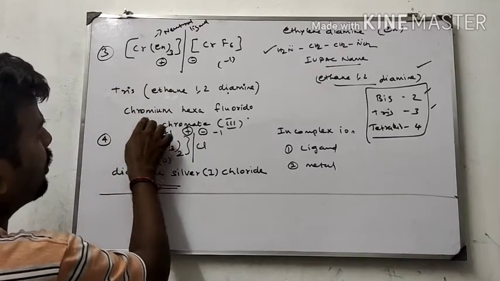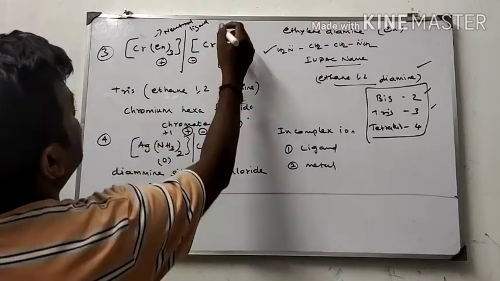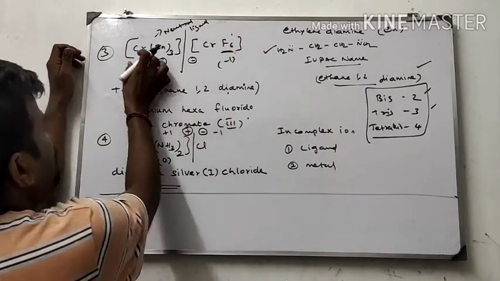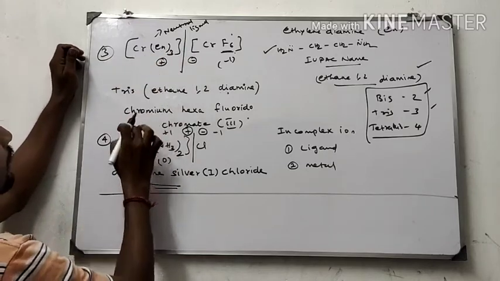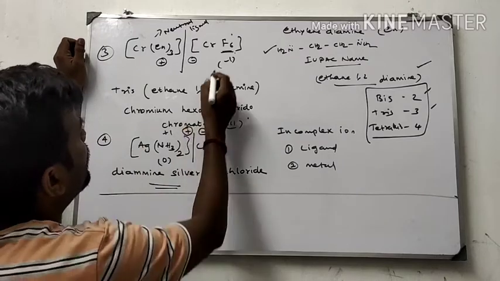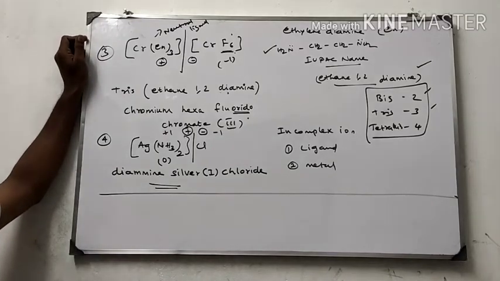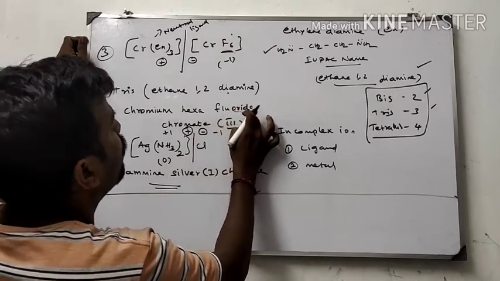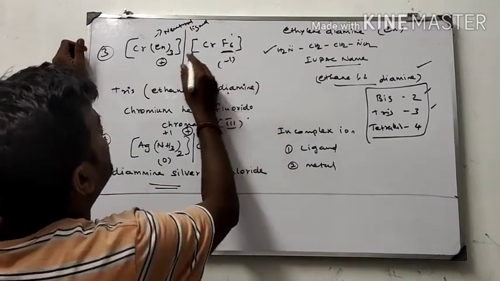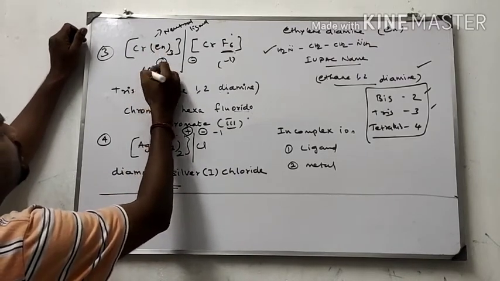So I have written chromium. Next is this compartment, fluorido. Here I am writing the ligand first, and afterwards the metal, in both parts. So hexafluorido chromate. Fluorine present in the anionic compartment is named fluorido. So hexafluoridochromate(III). Why is it 3? Because the ligand is neutral, therefore the oxidation state of this is set by the charge, and the charge of this part is 0.